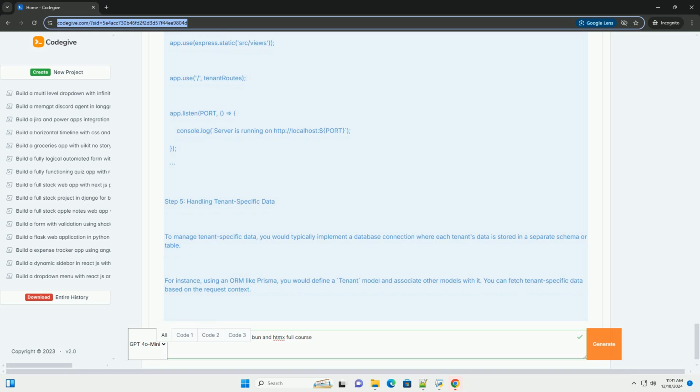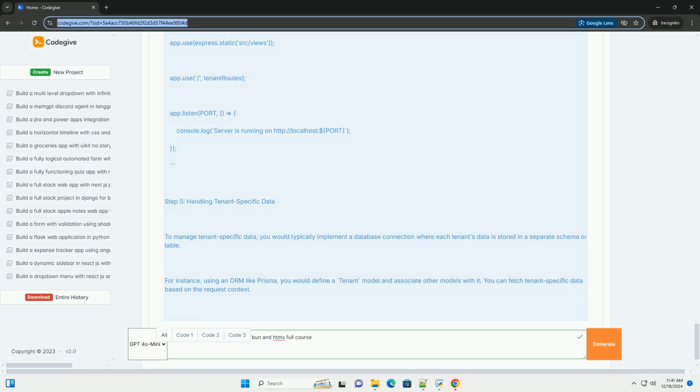Step 5, handling tenant-specific data. To manage tenant-specific data, you would typically implement a database connection where each tenant's data is stored in a separate schema or table. For instance, using an ORM like Prisma, you would define a tenant model and associate other models with it. You can fetch tenant-specific data based on the request context.